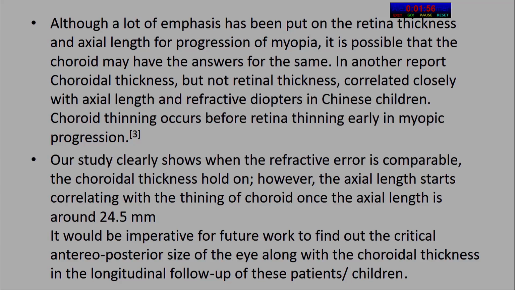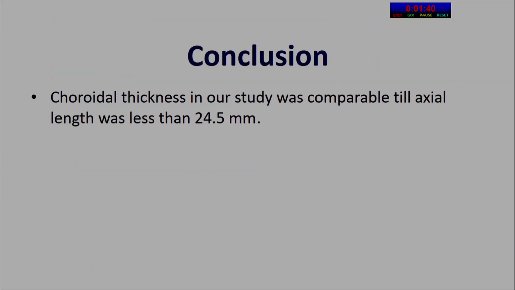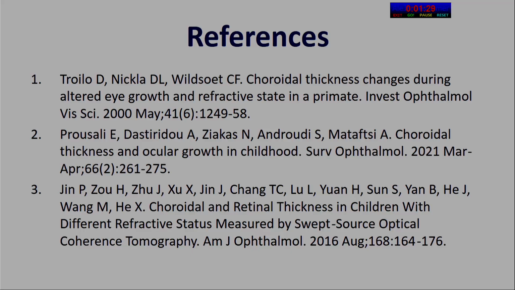So our study clearly shows when the refractive error is comparable, the choroidal thickness holds on. However, the axial length starts correlating with the thinning of the choroid once the axial length is around 24.5. So it would be imperative for future work to find out the critical anteroposterior size of the eye along with the choroidal thickness in the longitudinal follow-up of these patients or children. To conclude, choroidal thickness in our study was comparable till axial length was less than 24.5, and with axial length more than 24.5, it correlated with choroidal thinning. So these are the references, and thank you.